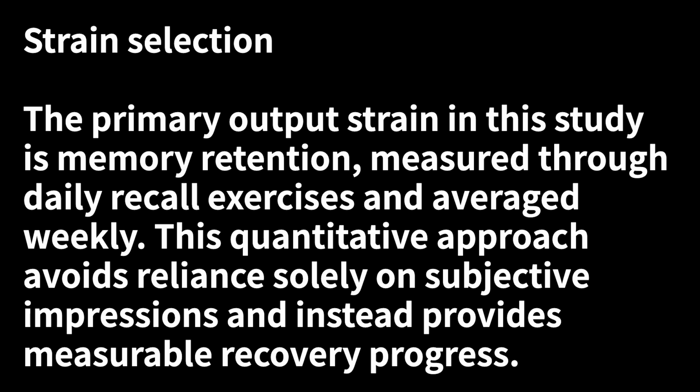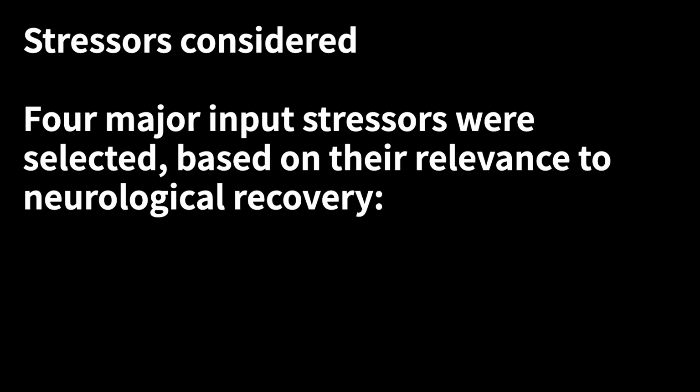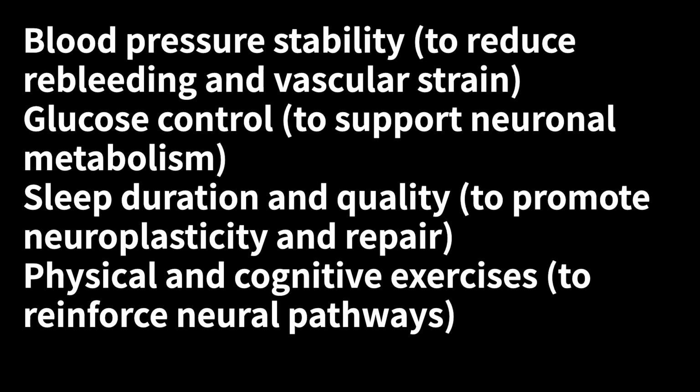Strain selection. The primary output strain in this study is memory retention, measured through daily recall exercises and averaged weekly. This quantitative approach avoids reliance solely on subjective impressions, and instead provides measurable recovery progress. Stressors considered. 4 major input stressors were selected, based on their relevance to neurological recovery: blood pressure stability, to reduce rebleeding and vascular strain; glucose control, to support neuronal metabolism; sleep duration and quality, to promote neuroplasticity and repair; physical and cognitive exercises, to reinforce neural pathways.